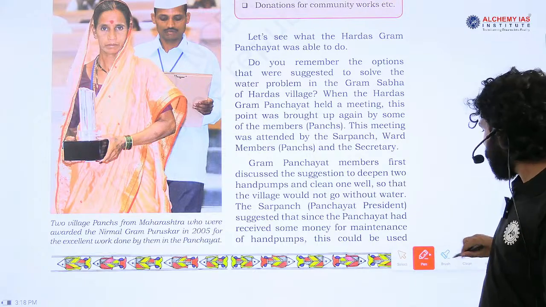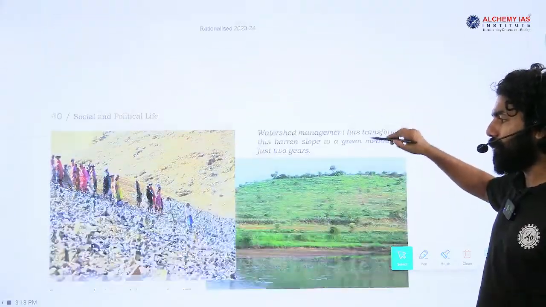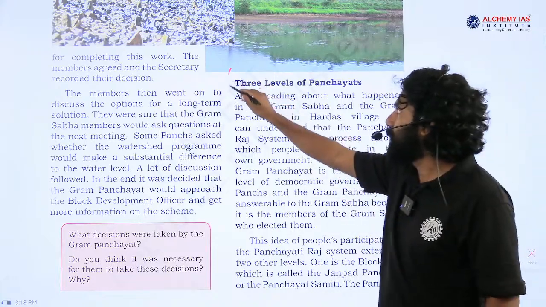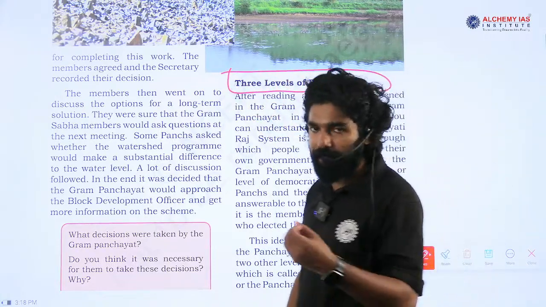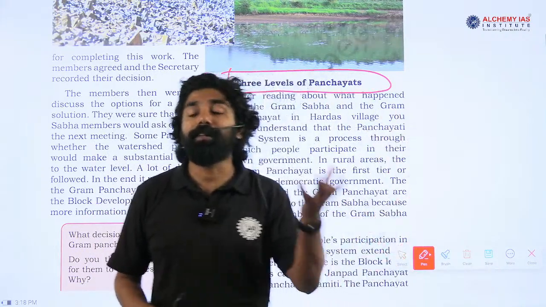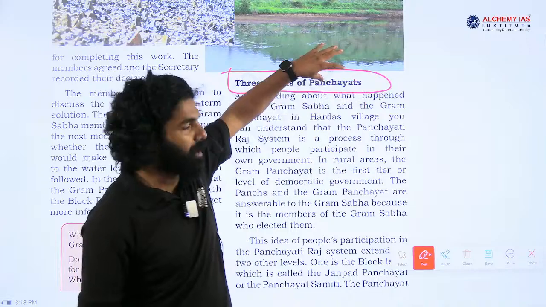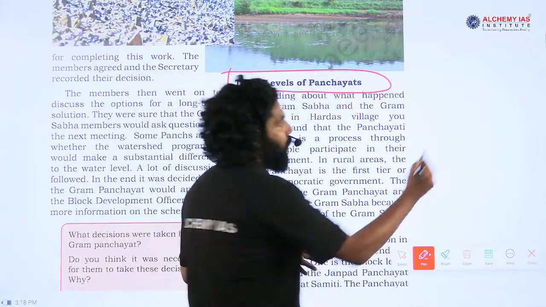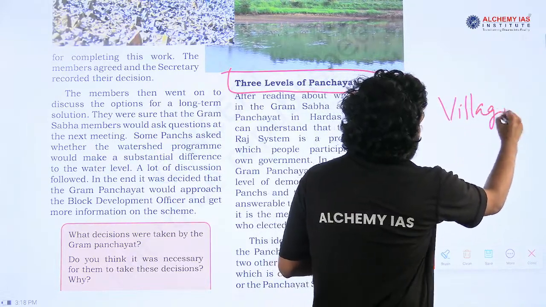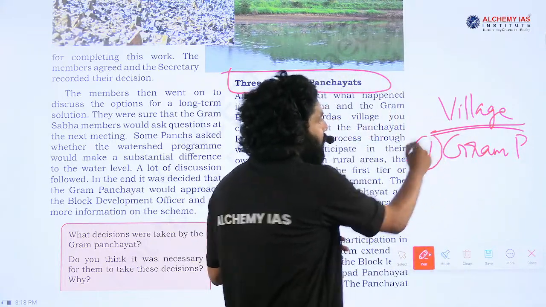It continues with the same story mentioned in the previous paragraph. What is more important for us is to understand the three levels of the Panchayat that we have in India. I told you that we have a government at the local level known as the local self-government. This local self-government is there in India at three levels. If you take the Panchayati Raj institution in India, one level is the village level, where we have the Panchayat known as the Gram Panchayat.